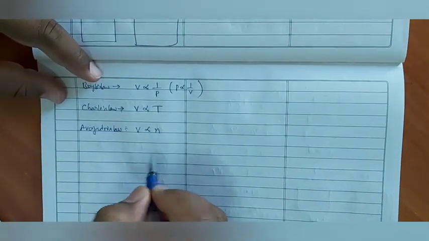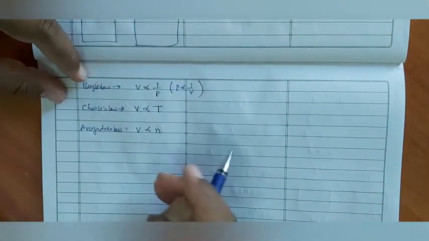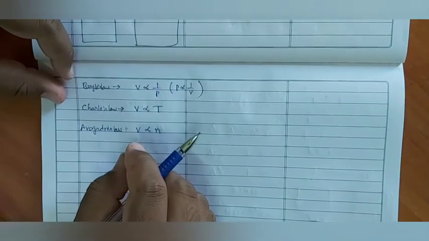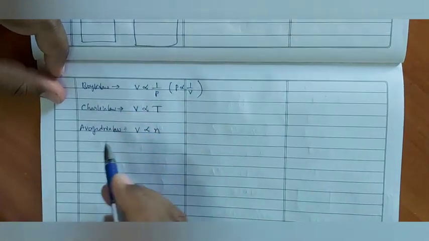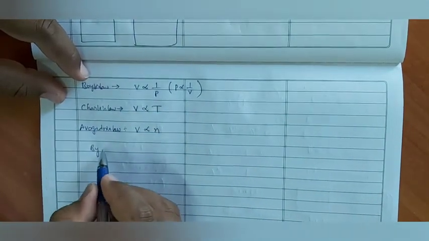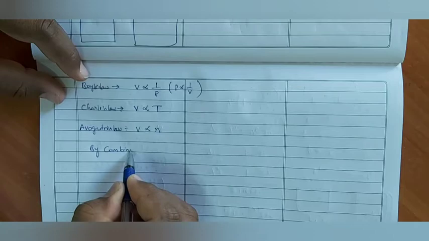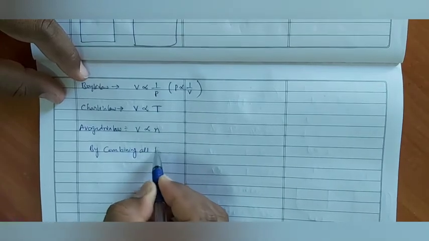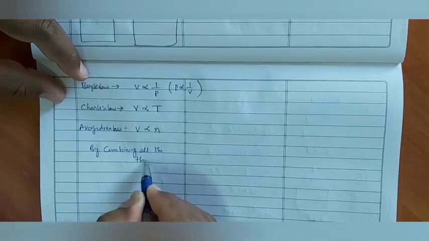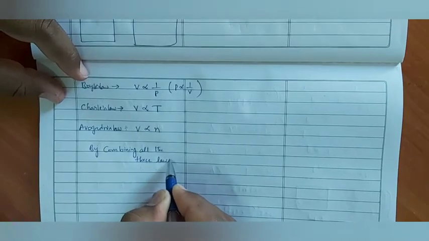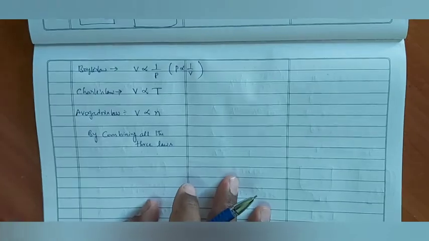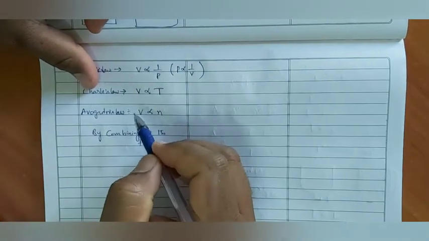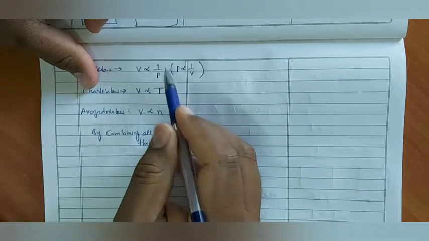The gas which obeys all the three laws at a time, any condition, is called ideal gas. Then that gas must obey all the three laws now. So by combining all the three laws, see, left side we have volume, right side these are the different terms.